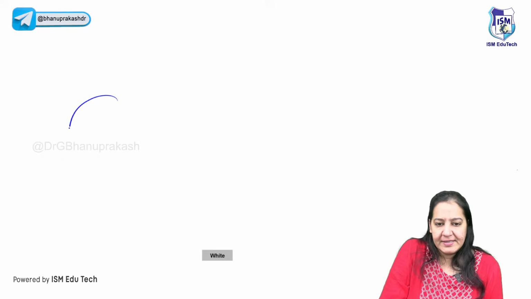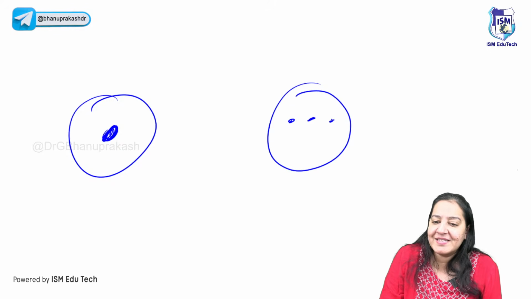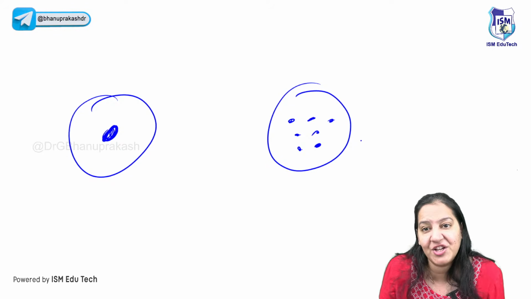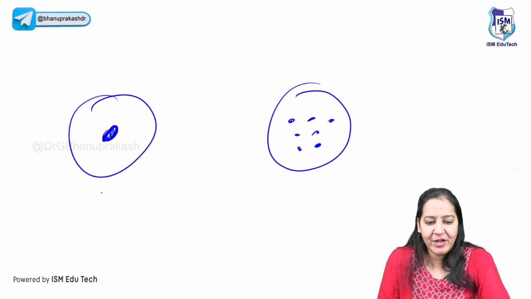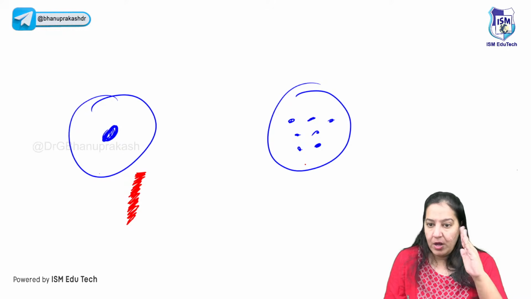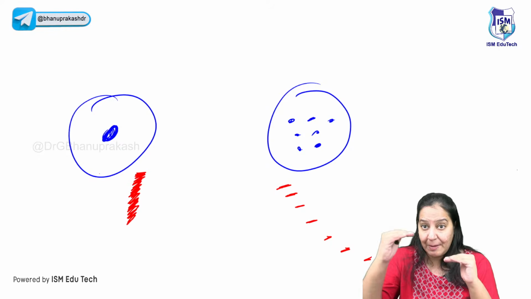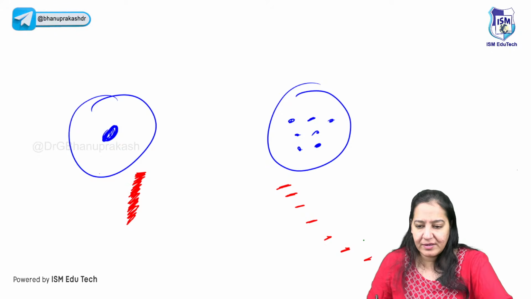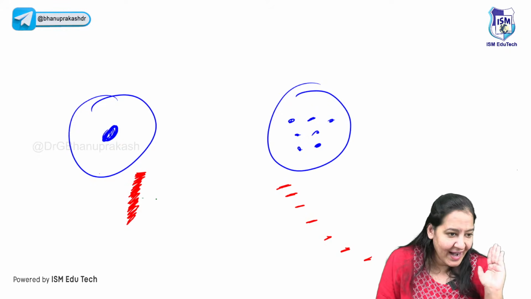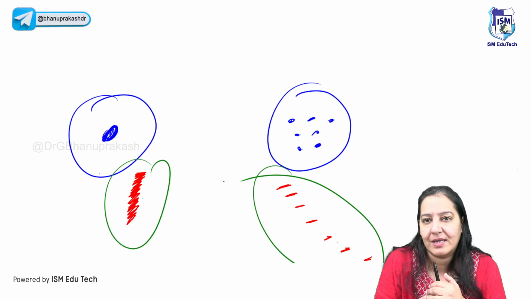Okay. This is a normal cell. This is the nucleus of a normal cell. But this is an apoptotic cell. In the apoptotic cell, I told you in the nucleus, fragmentation happens, karyorrhexis. So if I do the electrophoresis of this cell, the complete nucleus will be there in one row, because the nucleus is not fragmented. It's in one row. But if I do electrophoresis of this cell, it will be like this, because the nucleus is fragmented into multiple pieces. So the bands of the electrophoresis will be like this. So looking at the bands of the electrophoresis like this or like this, I can decide whether it is a normal cell or an apoptotic cell.